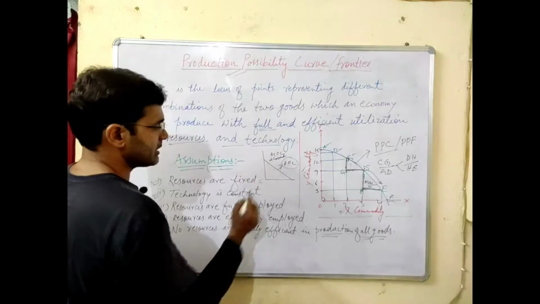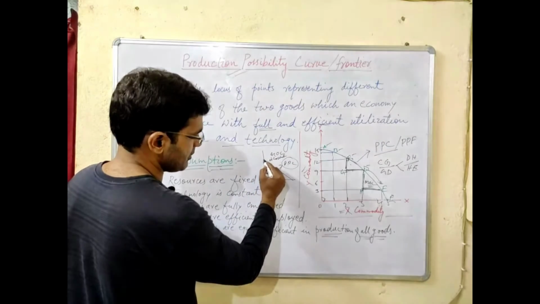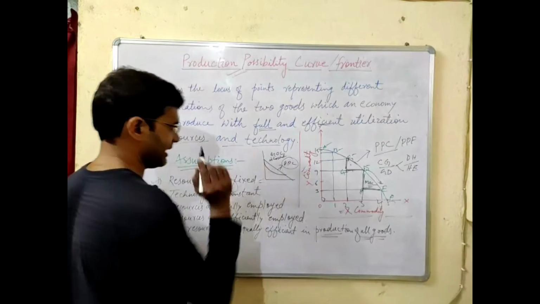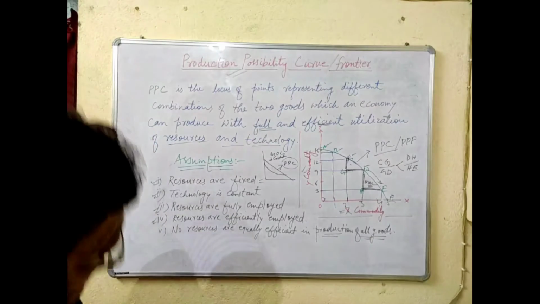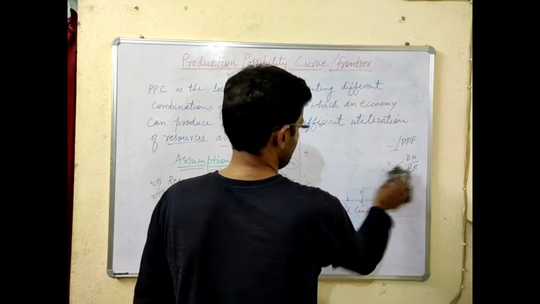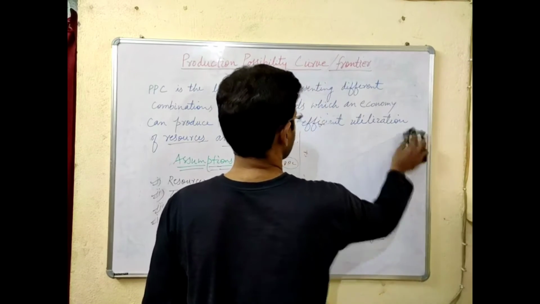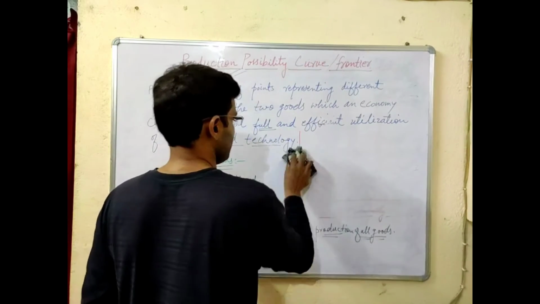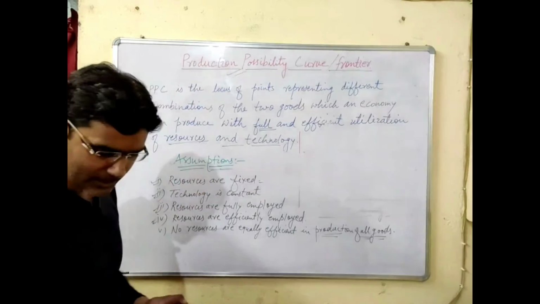Okay. It can also be convex like this. I will show you over here. I will rub and show the slope of the production possibility curve.